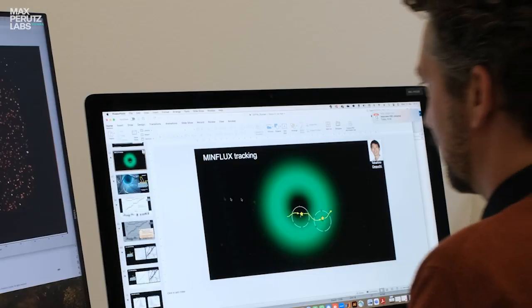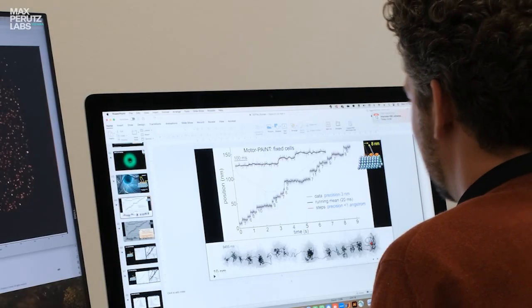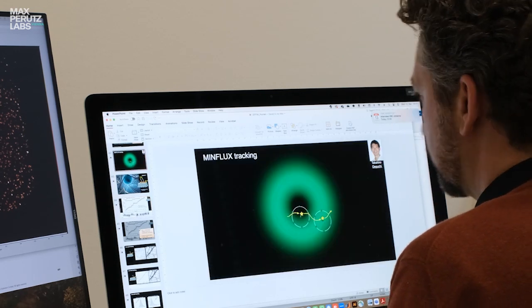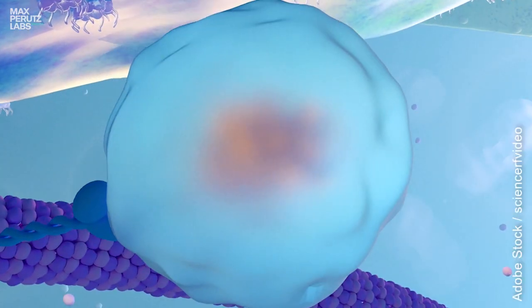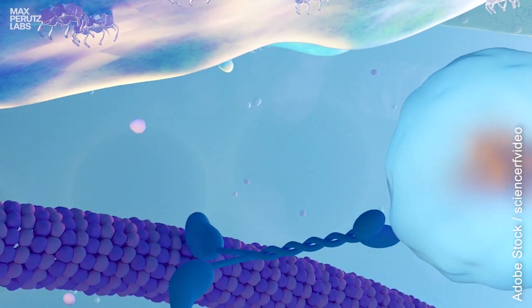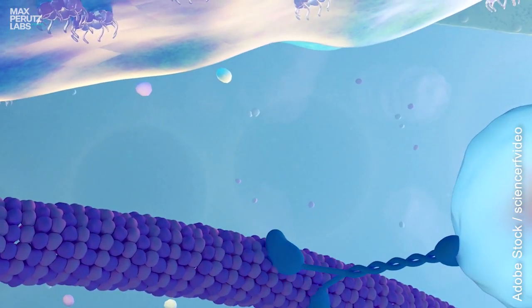Finally, we are using a new approach in single-molecule localization microscopy that is called MINFLUX, and that has a much better spatial and temporal resolution than our standard techniques. And this should allow us to directly detect movies at some point in the living cell. In the past, we used MINFLUX to investigate the motor protein kinesin and could for the first time directly image how it walks on microtubules in living cells.